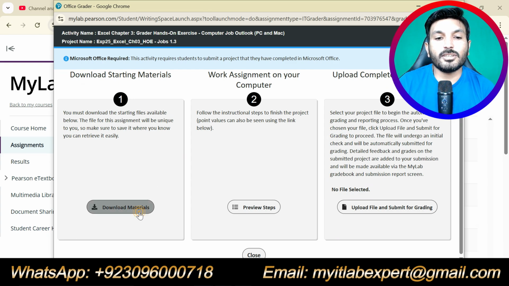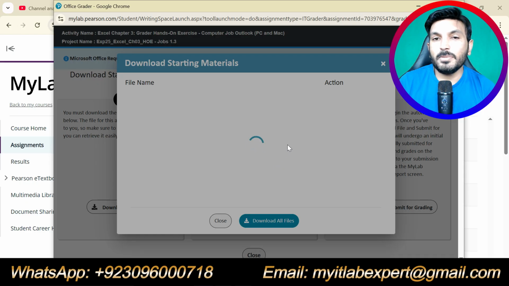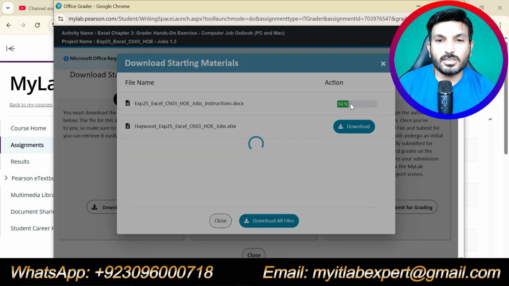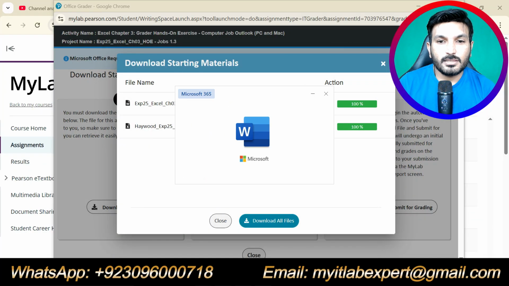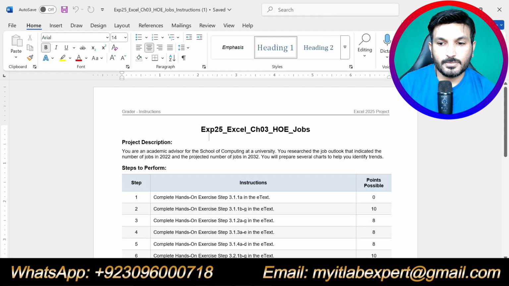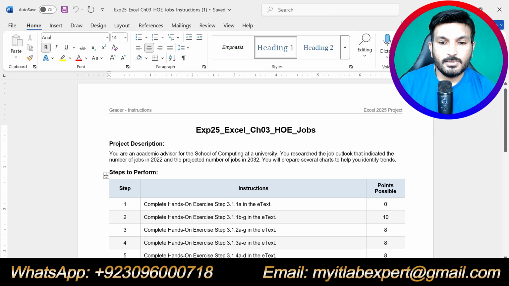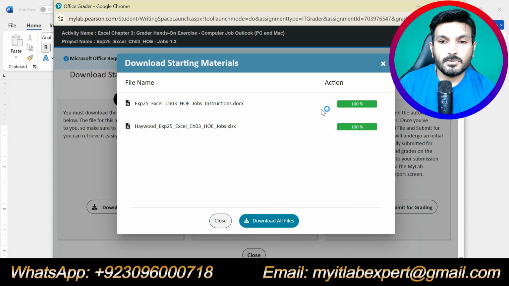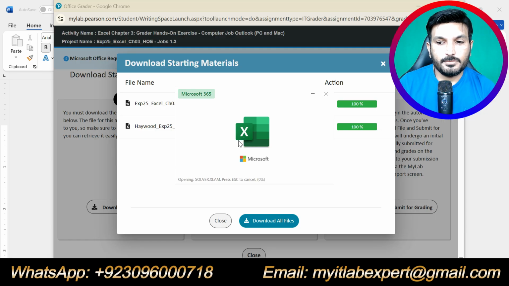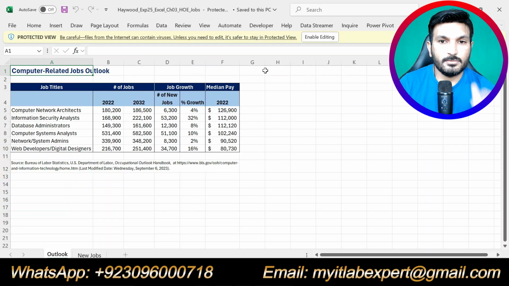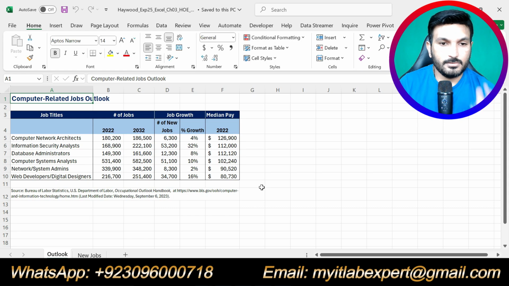So first of all, we will download the material. One will be the Word document that will have the instructions for the assignment, and one will be the Excel file. So I will open the document that has the questions, and the other one is the Excel workbook. So I have downloaded both files.